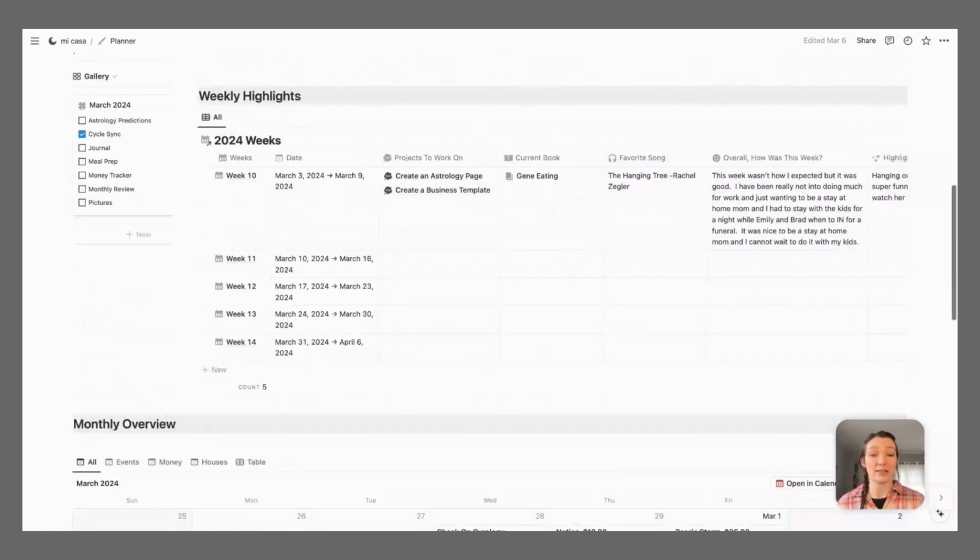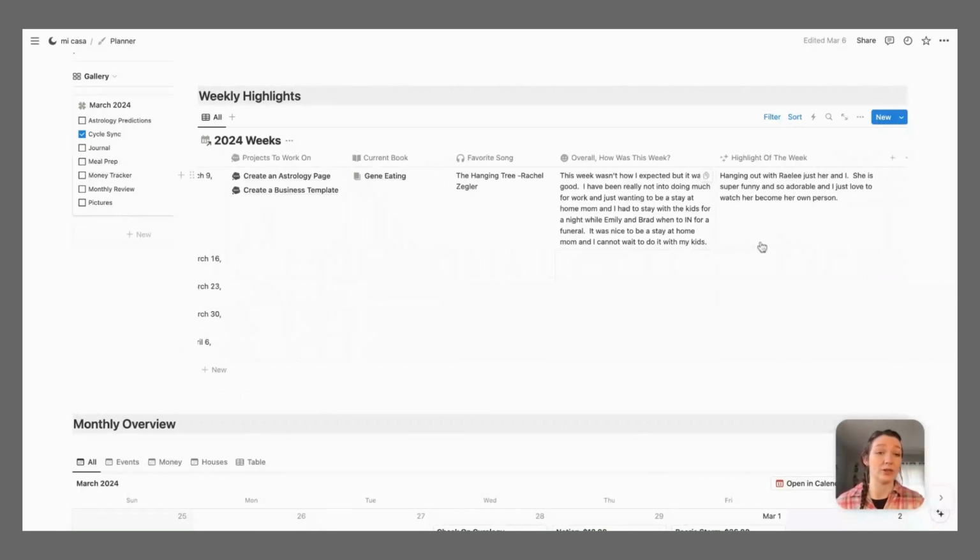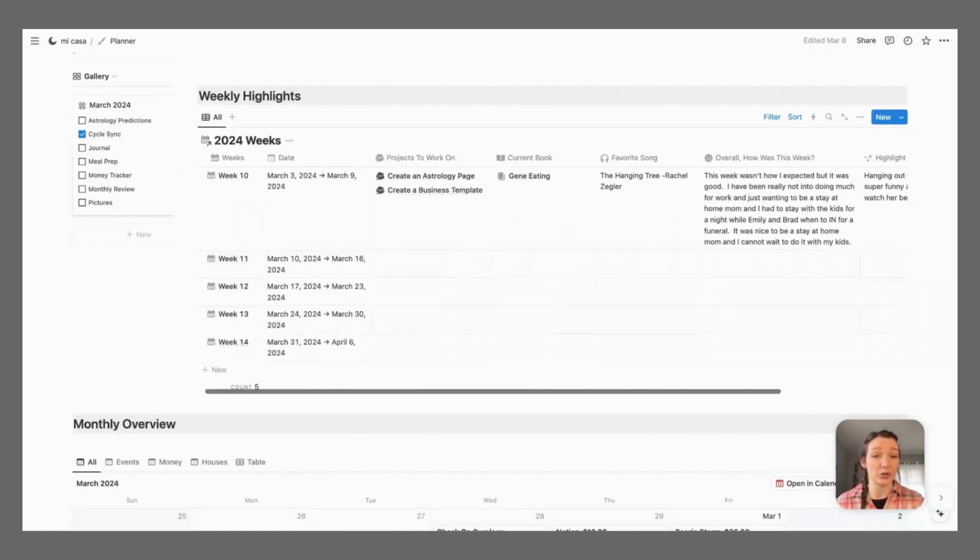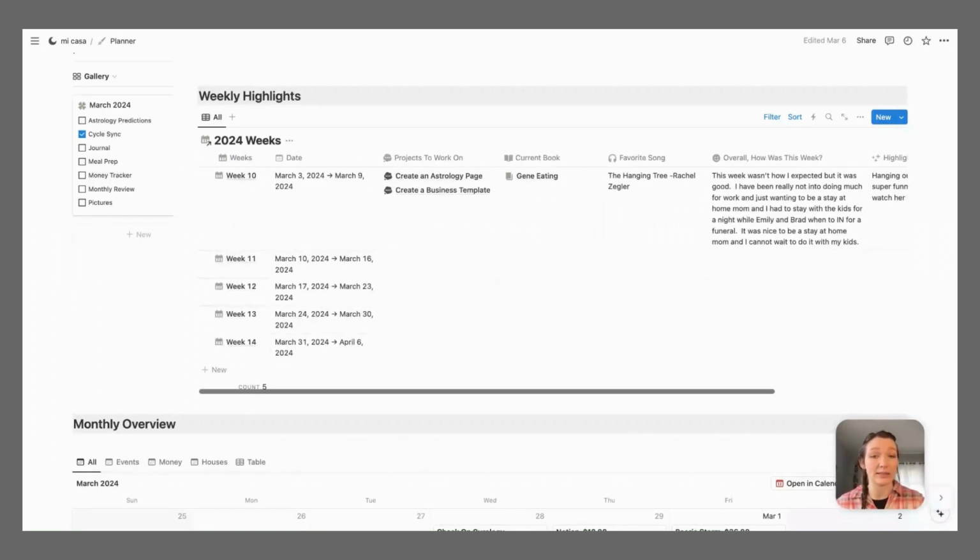And then this is my weekly planning. So every week has its own page in the weekly page, and then you can fill out all of this information every week. I like to just write down what I do every day of the week. I've been doing that for years. Just a quick overview of, did I go work out? Did I hang out with friends? Did I hang out with family? Like, what did I do?